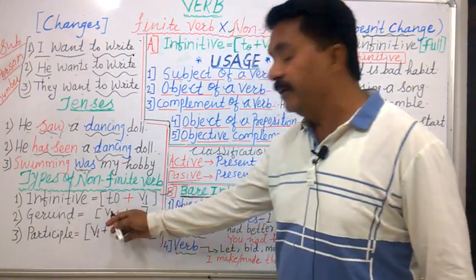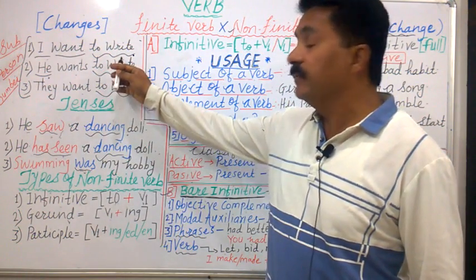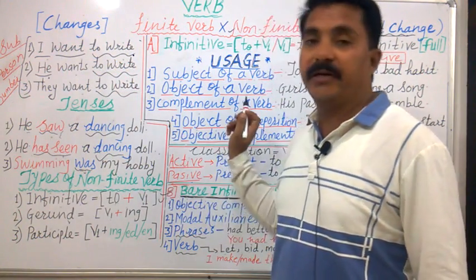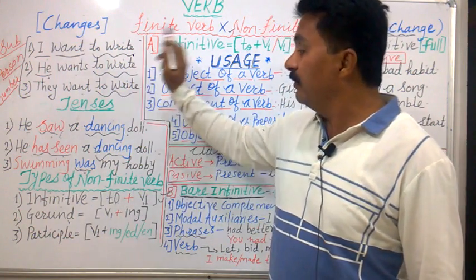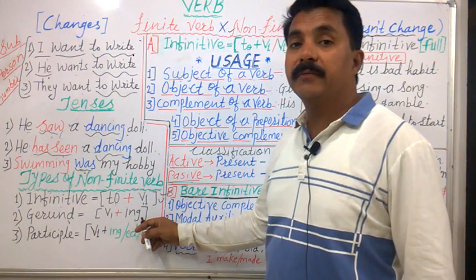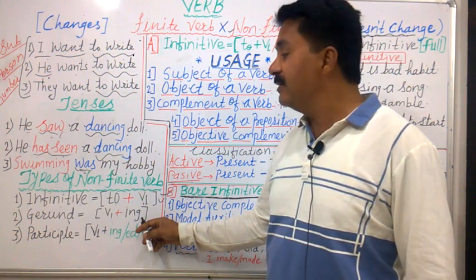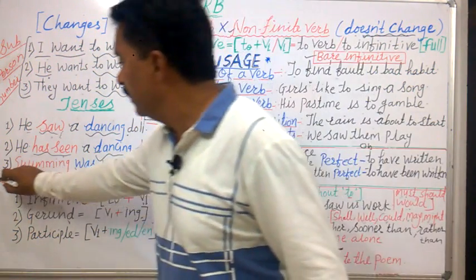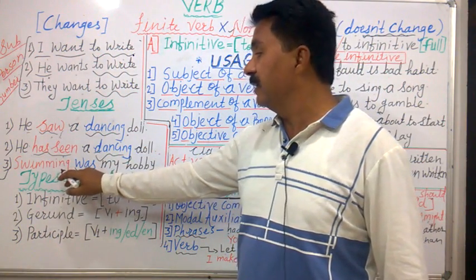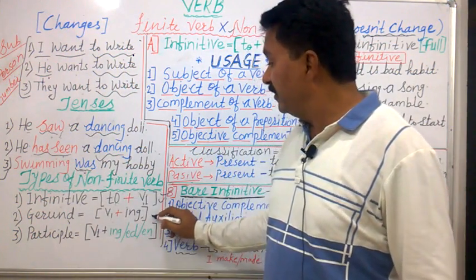First is infinitive. Infinitive is made of to plus V1. Here in the first section we have taken this example, to write, which is infinitive. Okay, we have taken the example of infinitive. Second type is gerund. What is gerund? V1 plus ing form that works as a noun. That is gerund. Here I have taken the example. Swimming was my hobby. It came in the beginning of the sentence. Therefore, it is working as noun or subject, gerund.